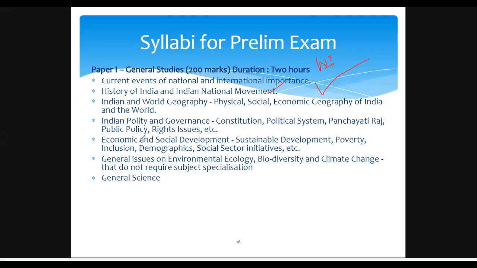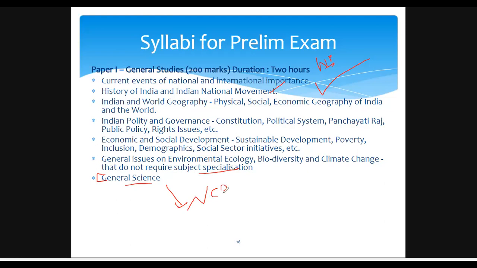And economy, it's actually studying the economics. It is very, very essential, more than studying history, geography, and all those things, because the questions from economics contain much more than the questions from history, geography, or sociology, etc. So economics is actually a key factor in deciding your rank. The general issues on environmental ecology, biodiversity, climate change that do not require subject specialization, and general science will also be there, and you can refer to the NCERT science books, right?